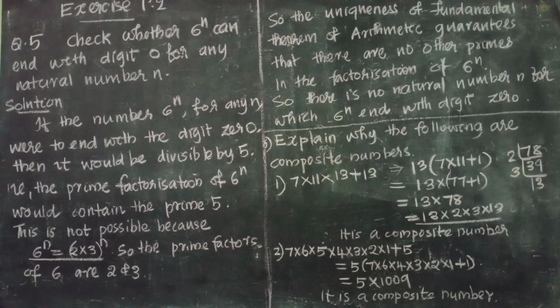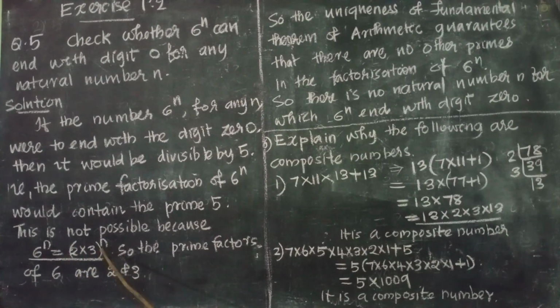If the number 6 raised to n for any n were to end with the digit 0, then it would be divisible by 5. That is, the prime factorization of 6 raised to n would contain the prime 5. This is not possible because 6 raised to n is equal to (2 into 3) whole raised to n. A number ending with 0 should be divisible by 5.